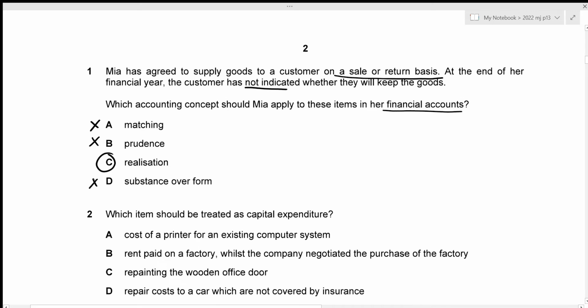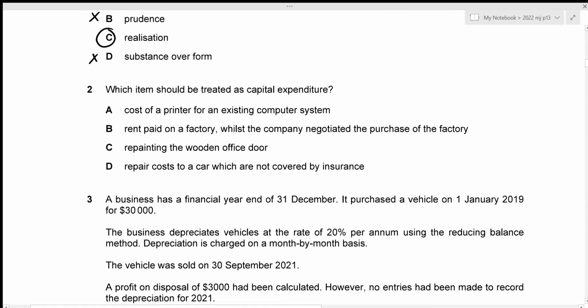Okay, now we can move towards question number 2. We need to figure out which item should be treated as a capital expenditure. Okay, capital expenditure are those items which will be non-recurring, which means that it only occurs once and it does not occur in a repeated manner in the future as well. And we will be looking for that item among these 4 options.